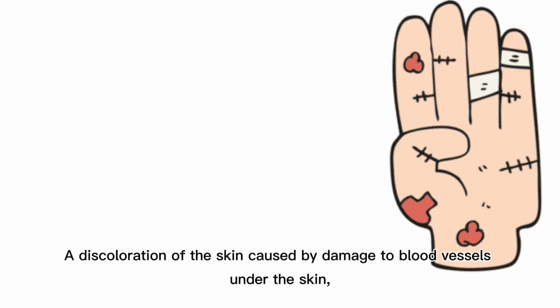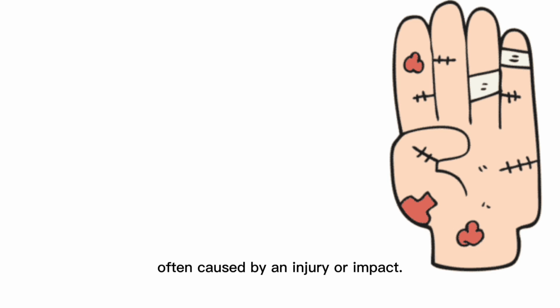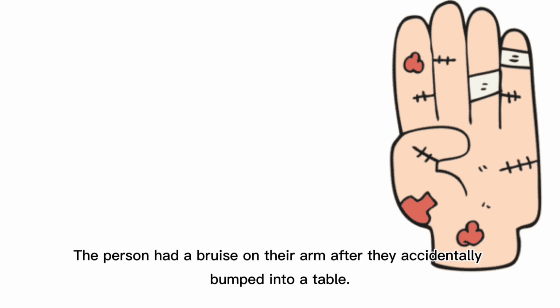Bruise. A discoloration of the skin caused by damage to blood vessels under the skin, often caused by an injury or impact. Example: the person had a bruise on their arm after they accidentally bumped into a table.